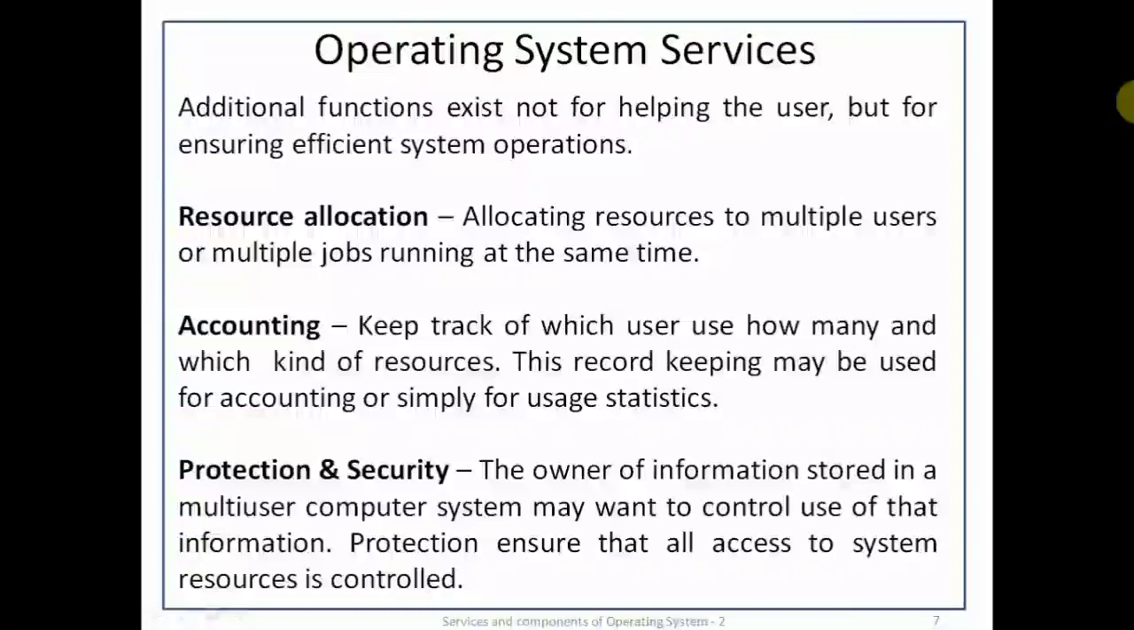Accounting. We want to keep track of which users use how much and which kinds of resources. This record keeping may be used for accounting or simply for usage statistics. Protection and security. The owner of information stored in a multi-user computer system may want to control use of that information. When several disjoint processes execute concurrently, it should not be possible for one process to interfere with the others or with the operating system.